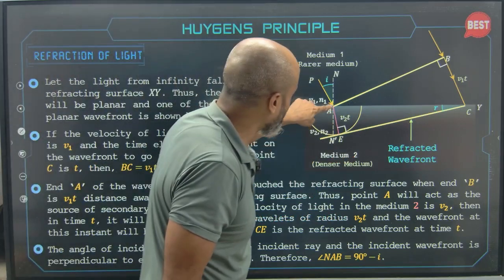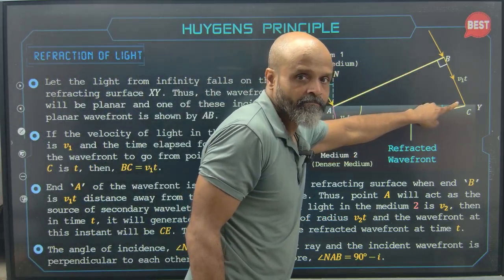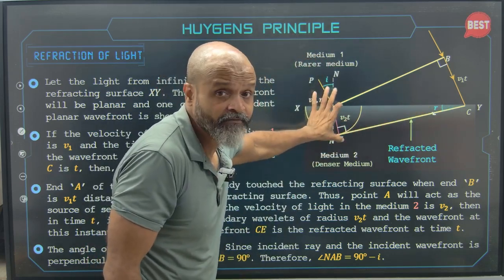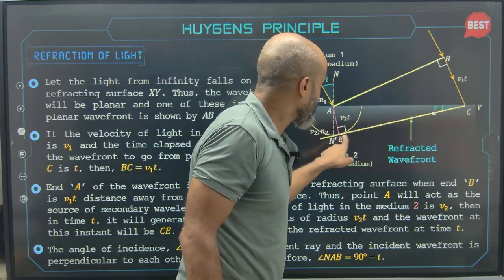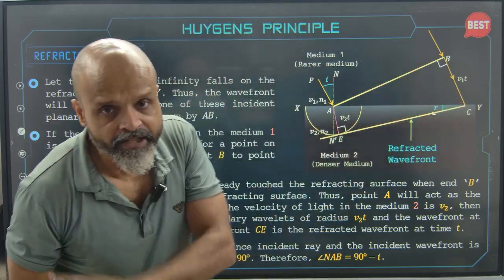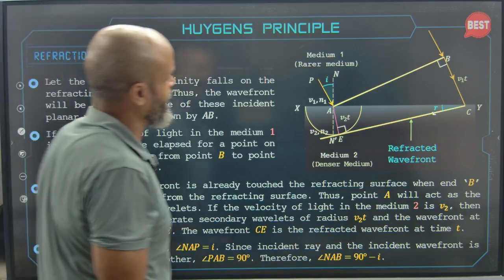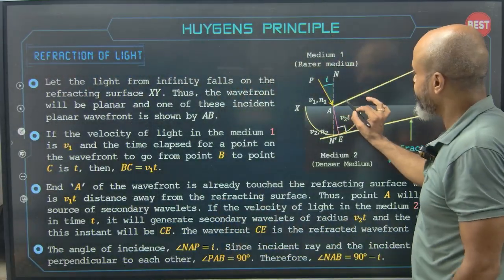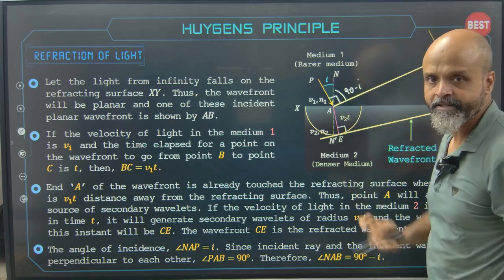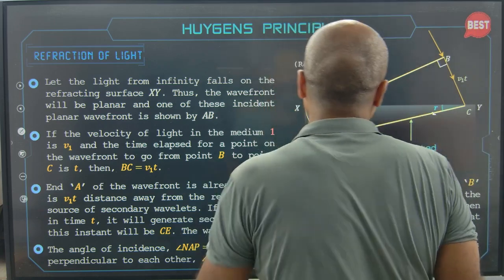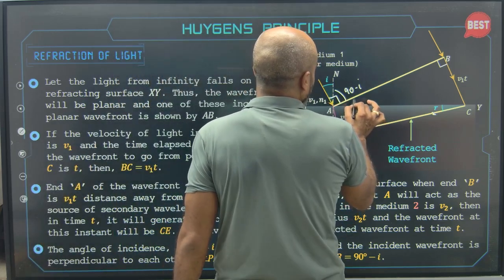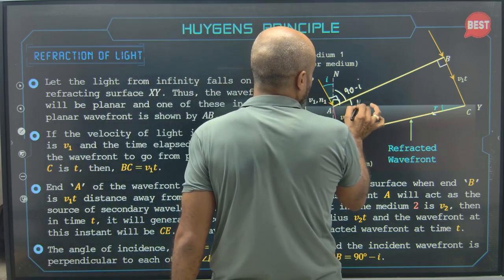This is the same medium, light traveling in the same time. This is the second medium, light traveling in the same time. This is the refracted wavefront. So if you look at it, this EC will be the refracted wavefront. AB still happens to be the incident wavefront. Now let's look at these two triangles. Again, this angle is I. Since this is perpendicular, this angle will be 90 minus I. If this happens to be 90 minus I, then obviously, this is 90, so this will become I.